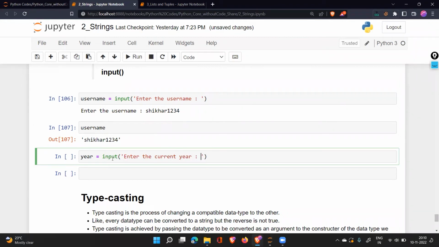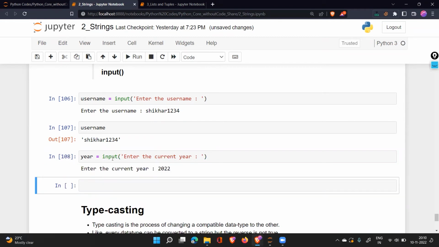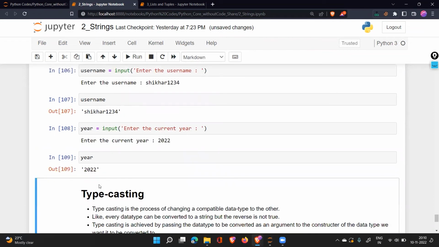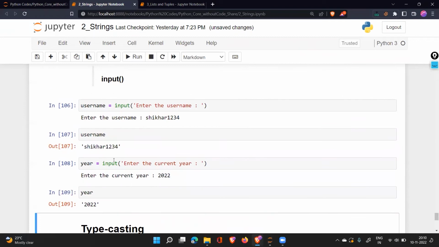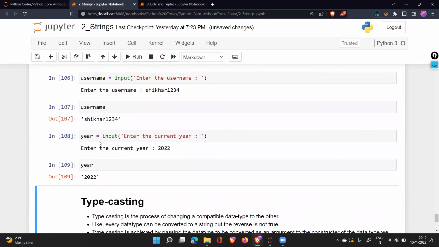So when I take the year and write 2022, just take a look at what happens. After this, I'll cover the format, because for formatting, this input is required. Now take notice of what is happening here. When you check the variable year, you have a number that is taken as a text.